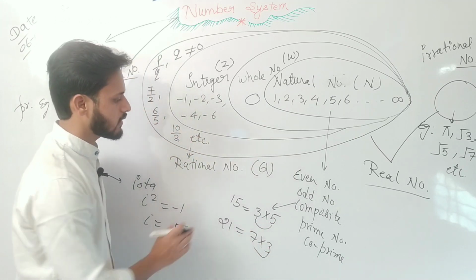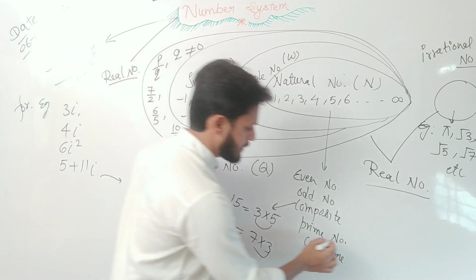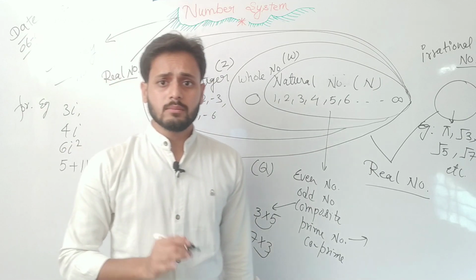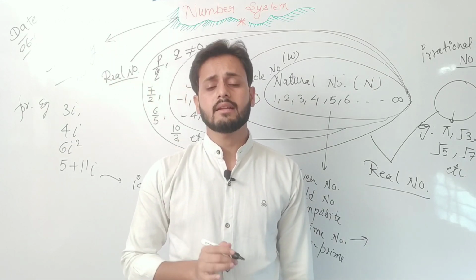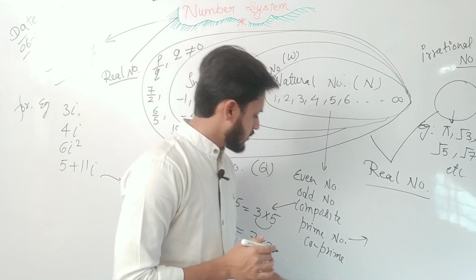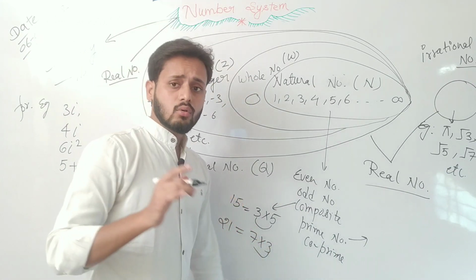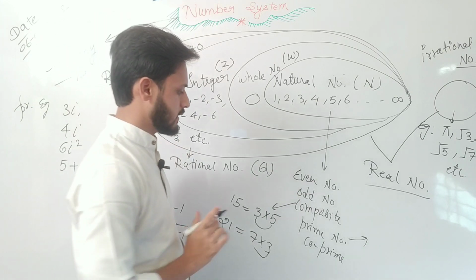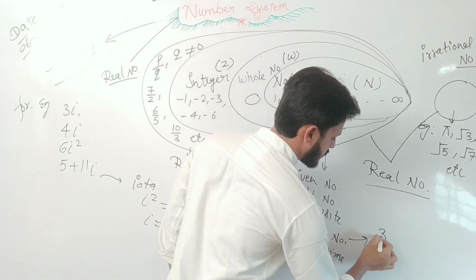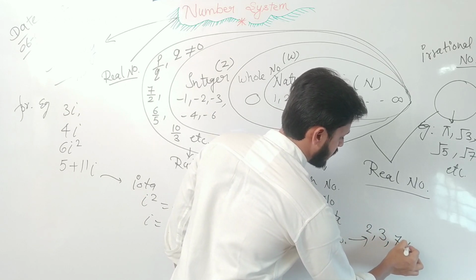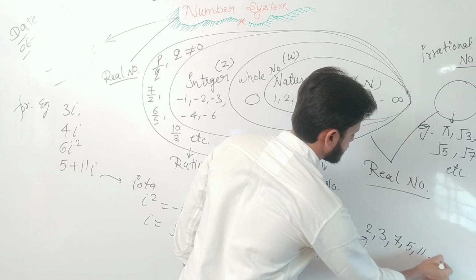These all are composite numbers. What is a prime number? Prime numbers are those numbers whose only factors are 1 and the number itself. That is called a prime number, like 2, 3, 5, 7, 11, etc.